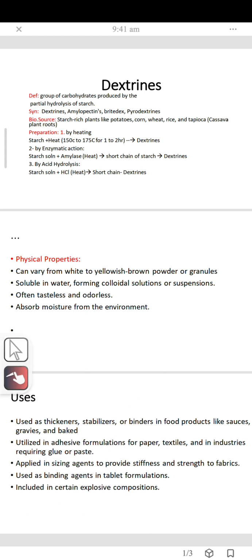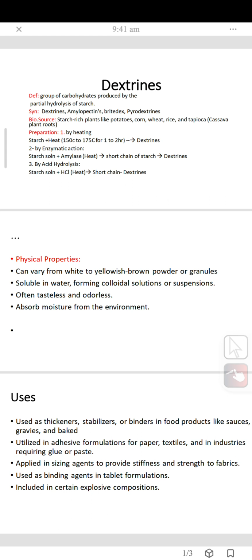Applied in sizing, it is used as a sizing agent to produce stiffness and strength in fabrics, mostly in textiles. Used as a binding agent in tablet formulation. From a pharmaceutical point of view, it is used as a binder agent. It is included in certain explosive compositions.